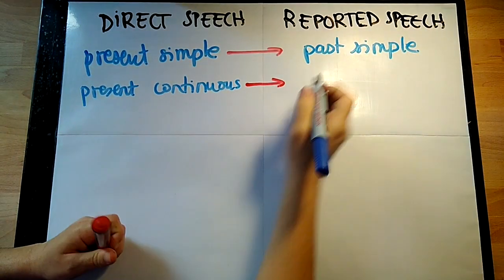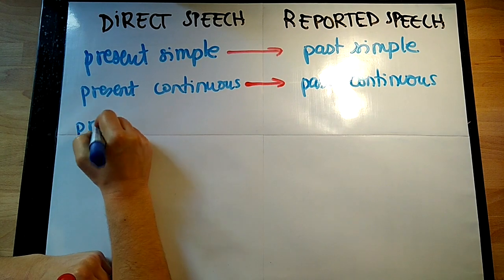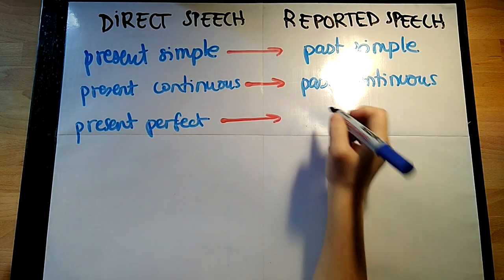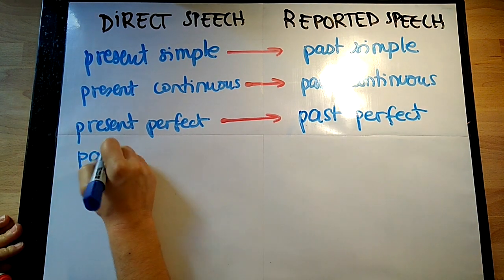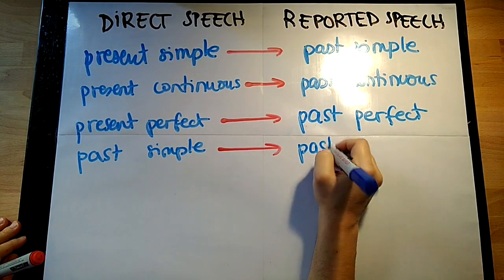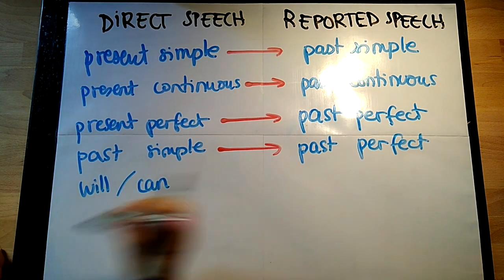If we have a present continuous, it becomes a past continuous. If we find a present perfect, it becomes a past perfect. If we find a past simple, it becomes a past perfect, the same as before. And finally, if we find will or can, it's as simple as writing would or could.